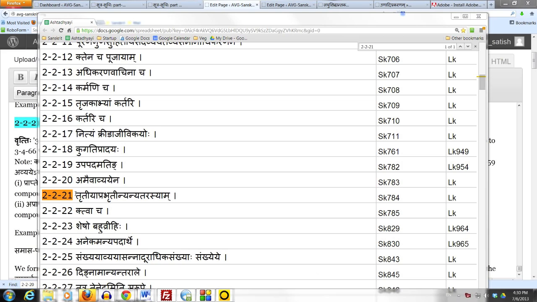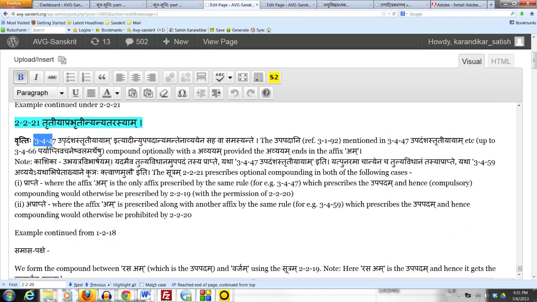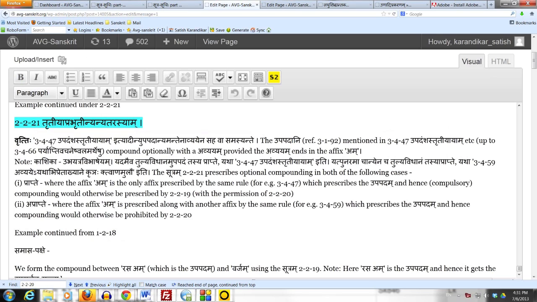Okay, let us now see what 2.2.21 says. Sutram is Tritiya Prabhriti Anyatarasyam. Padacheda is Tritiya Prabhriti Anyatarasyam. Vritti says 3.4.47 Upadamshas Tritiyayam Ityadi Upapadani Amantena Avyayena Saha Samasyante. Which means that 3.4.47 Upadamshas Tritiyayam Iti Adini Upapadani Amantena Avyayena Saha